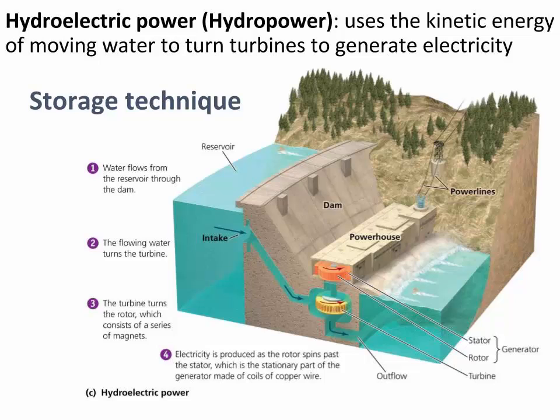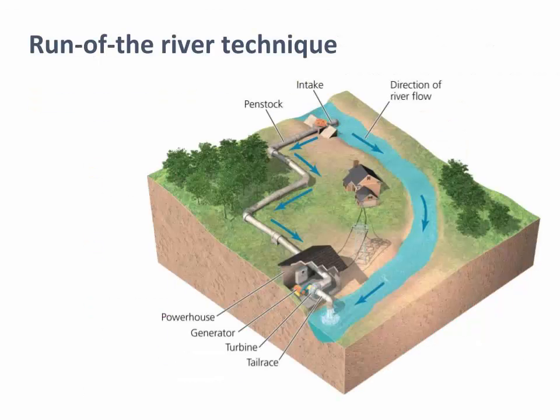The storage technique provides a steady and predictable supply of electricity even when natural river flow is low. Large dams can provide a substantial amount of hydroelectric power. The run-of-the-river approach generates electricity without disrupting the river's flow. Water is diverted from the river via a pipe or channel. The water flows through a powerhouse, which contains a generator and turbine, and then the water is returned to the river. This method is useful in remote areas away from electric grids.